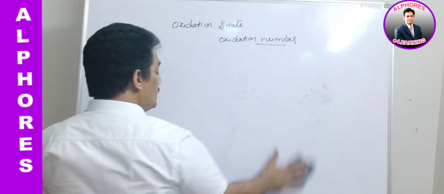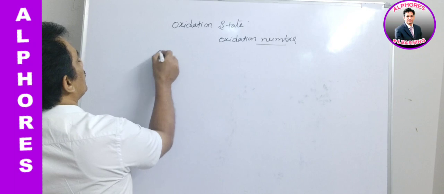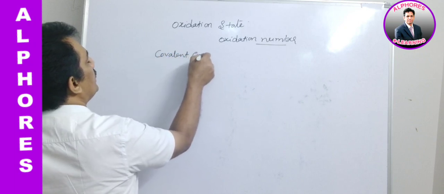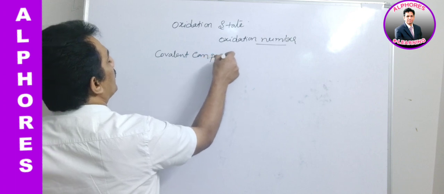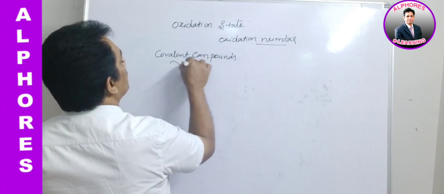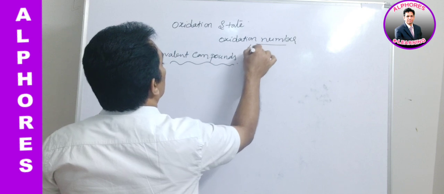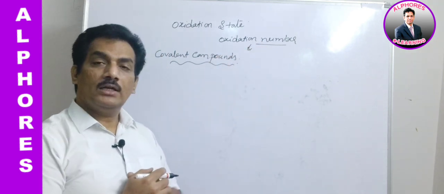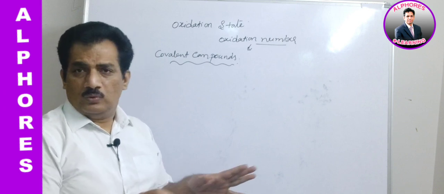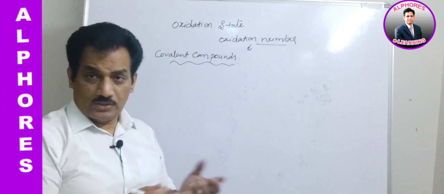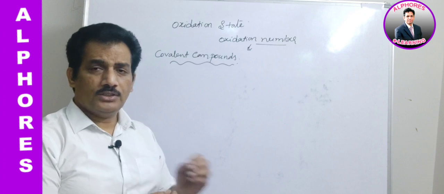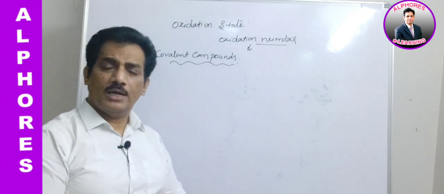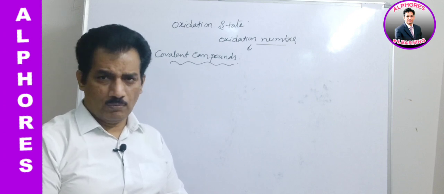But in case of covalent compounds, it is a tough job for us to imagine the oxidation number. Why? Because in covalent compounds, as you know, there is no transfer or migration of electrons, it is just sharing of electrons, and the number of electrons contributed by an atom for sharing is its valency.